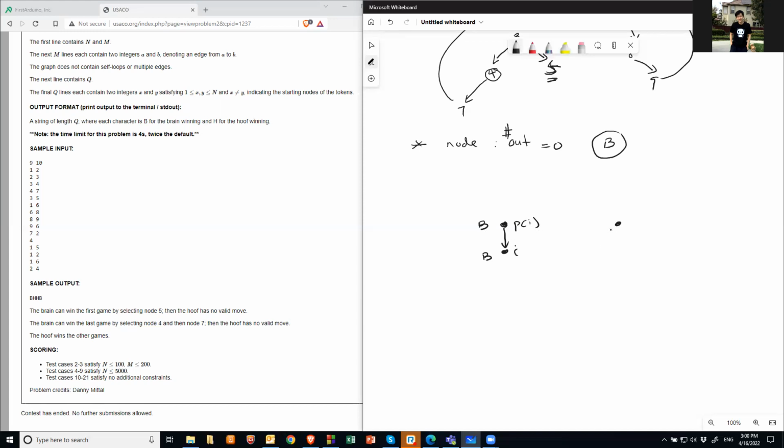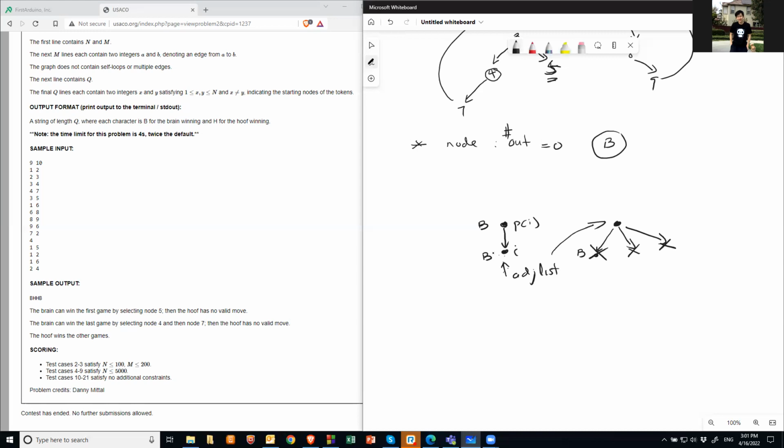So if you have a node, let's say you have a bunch of things. If Brain will win at this node, I'm just going to remove this node from the adjacency list. Every time I remove a node, the adjacency list of its parent may become empty. What this means is that my ADJ list is empty, so if I remove those from here, that means his adjacent list is also empty.